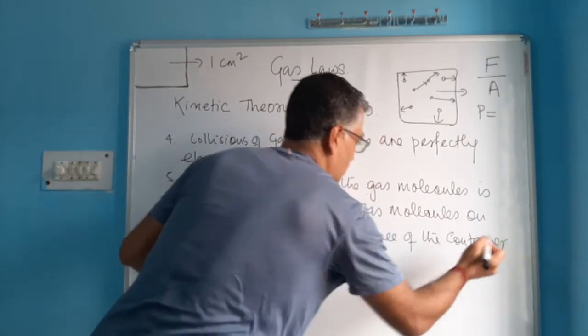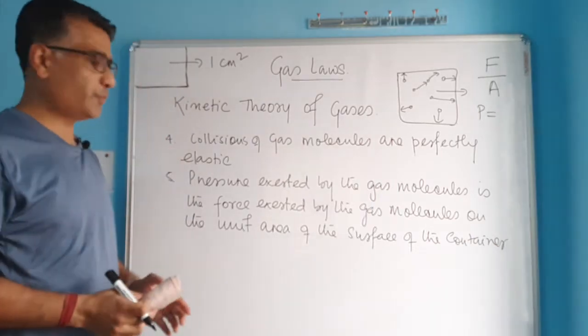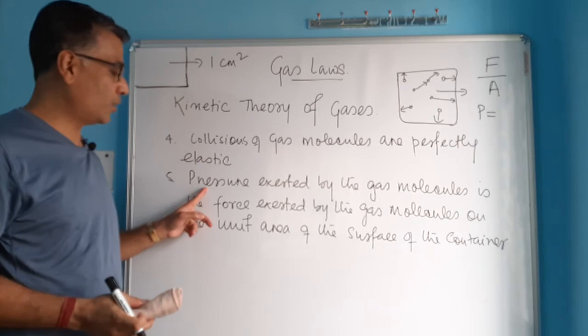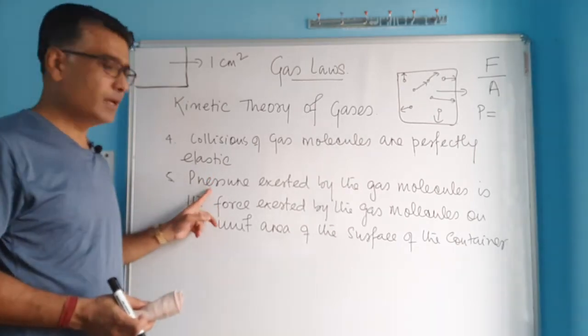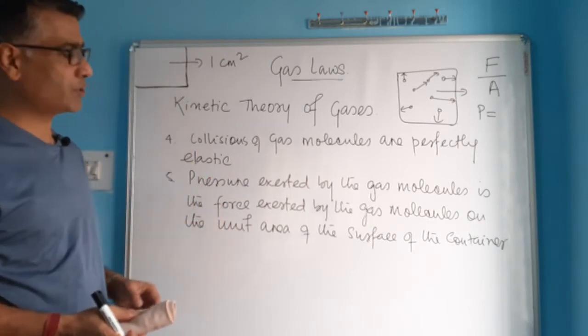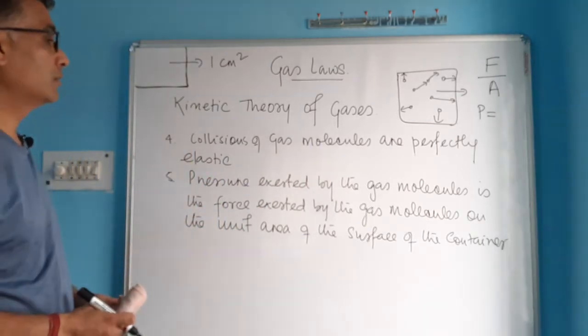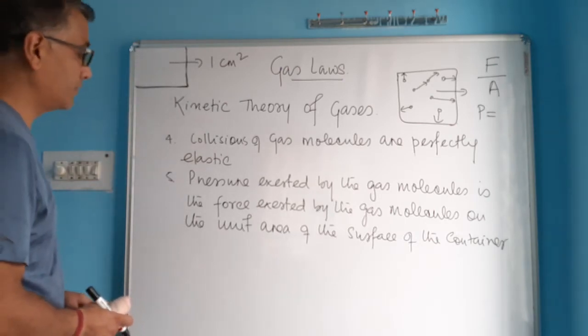So this theory beautifully explains why gases exert pressure, because their molecules go and hit the surface of the container. That way they exert force, and whatever force they exert on only one area is known as the pressure exerted by gas molecules. Okay, so that's the fifth postulate of kinetic theory of gases.